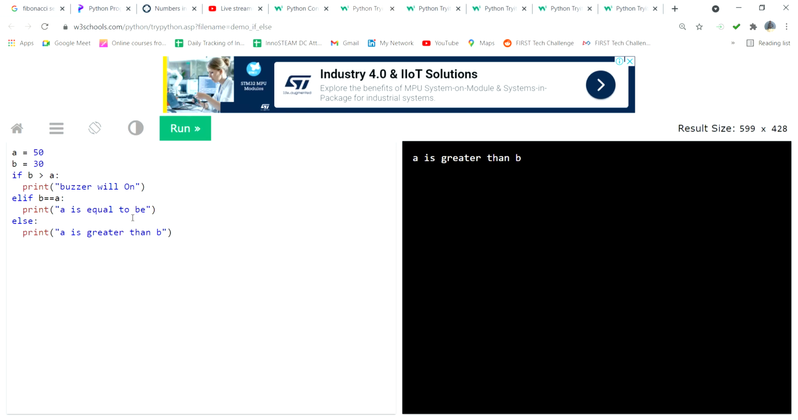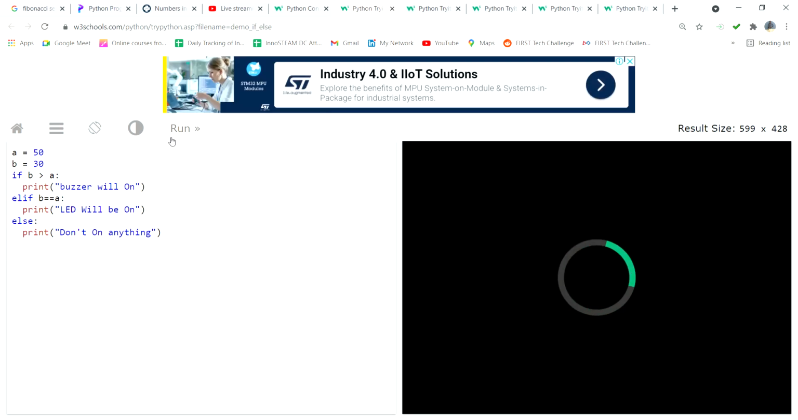Then if B is equal to A, the LED will be on. Else, if neither condition holds, don't turn on anything. This is the condition. Then you can see it doesn't turn anything on. Why? The value A is bigger and B is smaller.